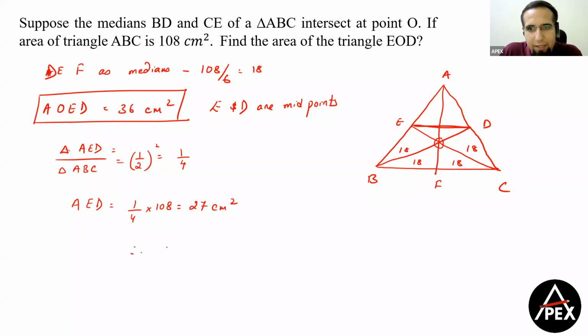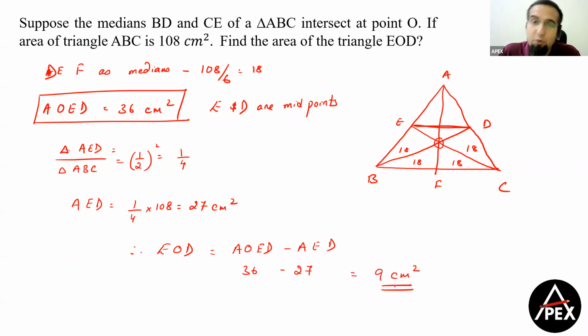So we finally know that the area of triangle EOD will be equal to area of AOED minus area of AED, which is 36 minus 27, which will be equal to 9 centimeters square, and that becomes our required answer. Clear, guys?